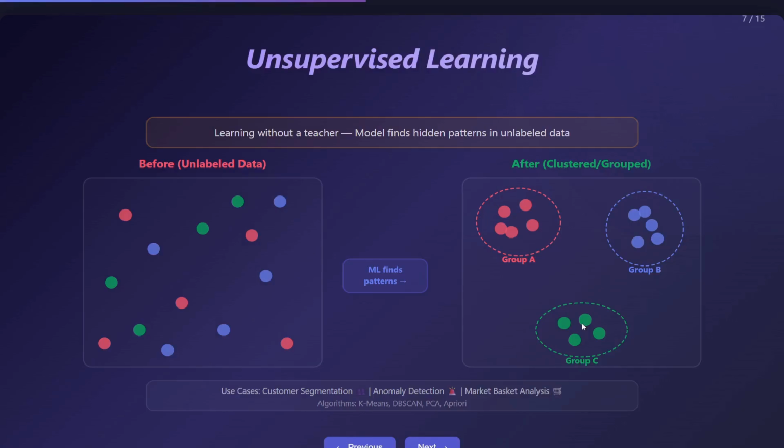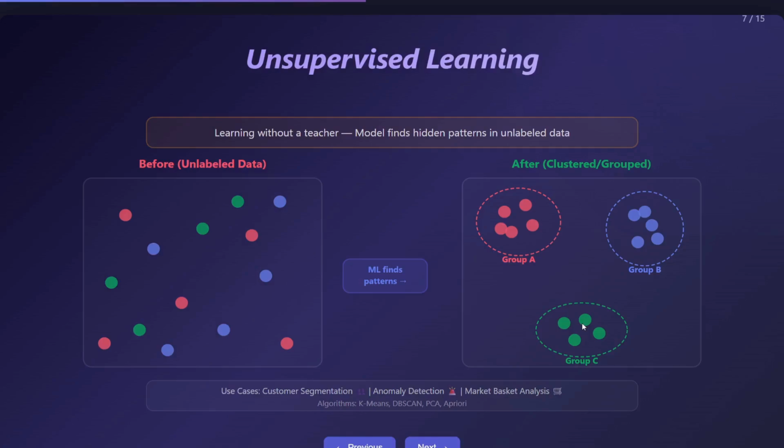If I have to provide some examples, there is customer segmentation: suppose you want to group customers based on behavior for marketing, you can use that. Then anomaly detection, if you want to find unusual transactions that might be fraud, you can use unsupervised learning.